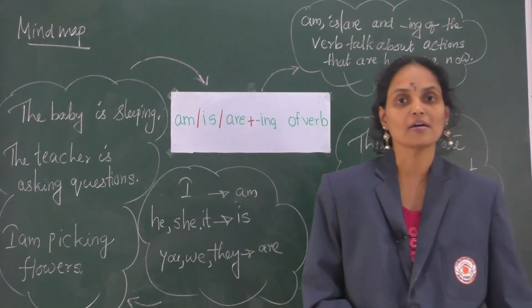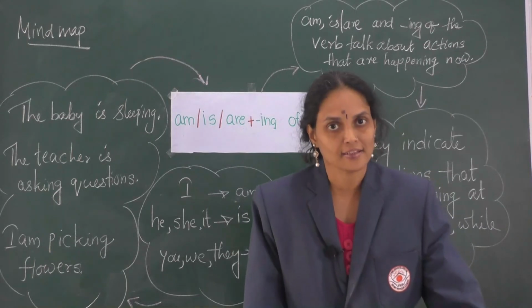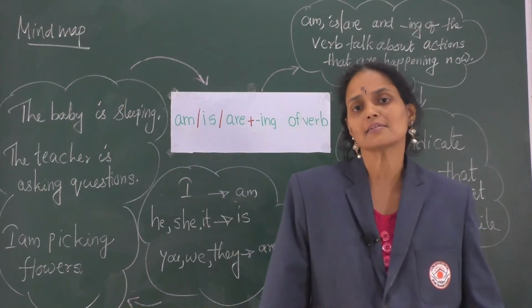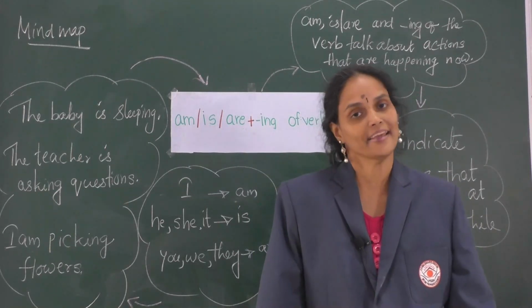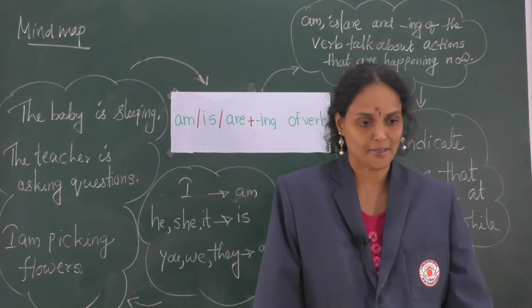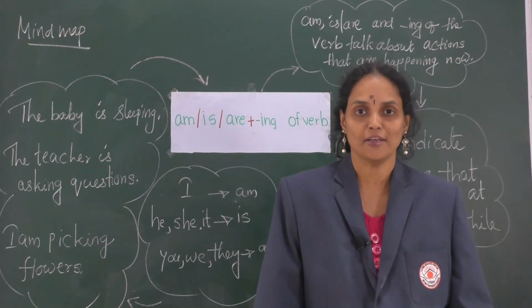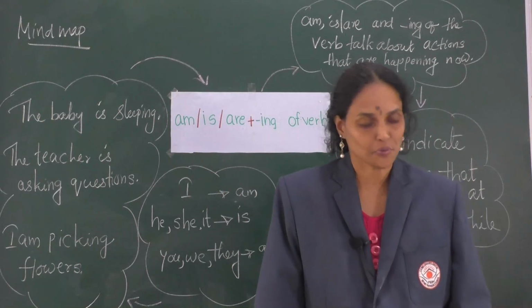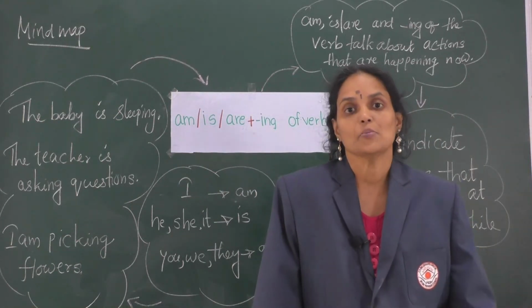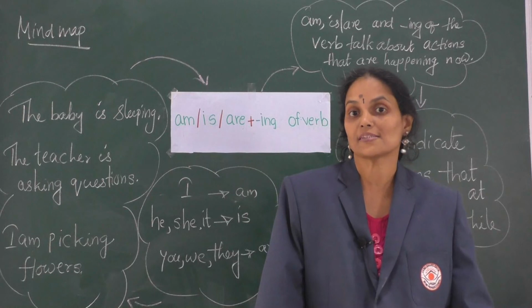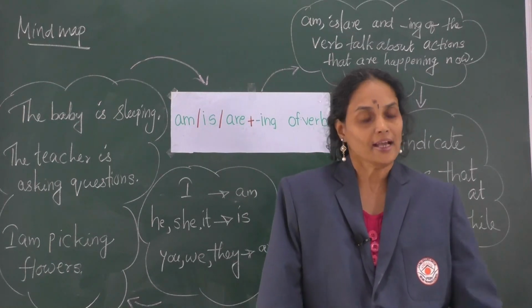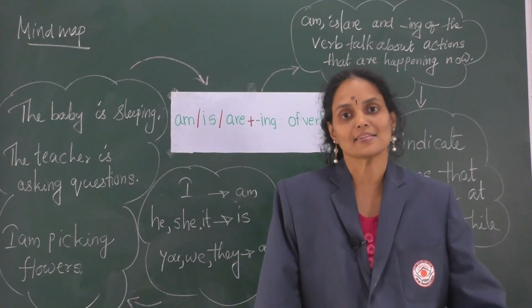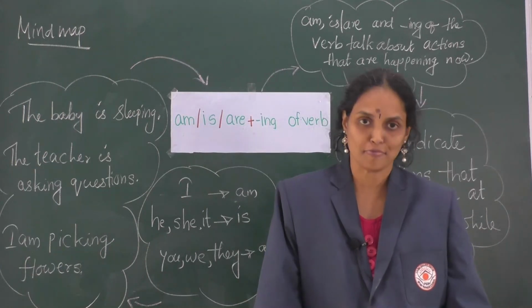Please do the homework, and in the next online class we will be discussing the whole lesson in detail. Till then, do watch the video carefully. After watching the video, go through the lesson given here, which is chapter 15, What's Happening. Okay? Read the notes and the samples given here carefully.